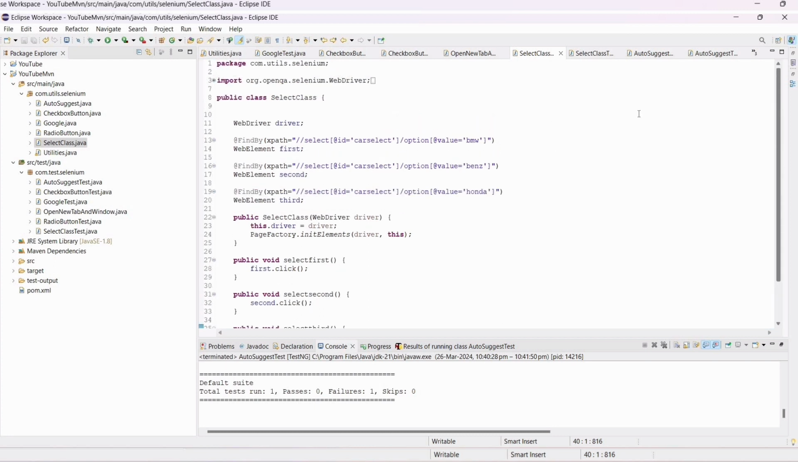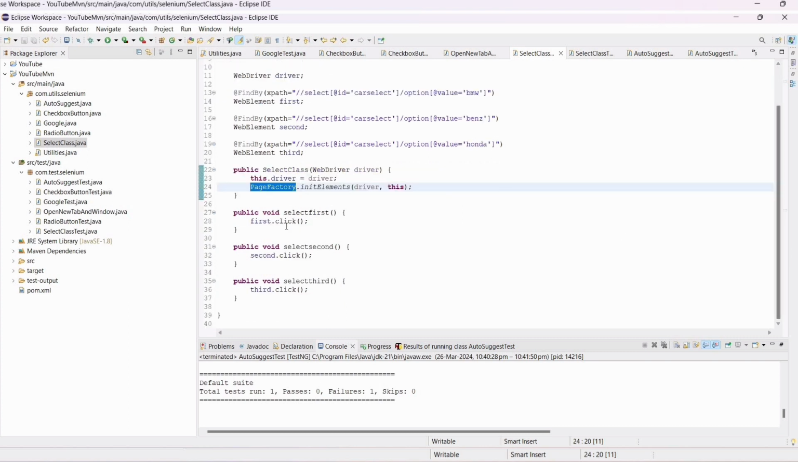In the Select class, I have given the XPath here: the ID car select and the value BMW. And here I have given car select, same thing, but the values are different. In all three I have used XPath. Here I have created the constructor and called PageFactory to initialize all these three elements, and I am